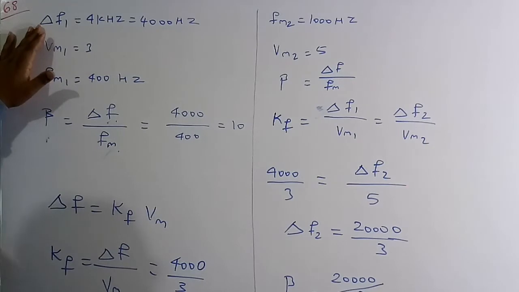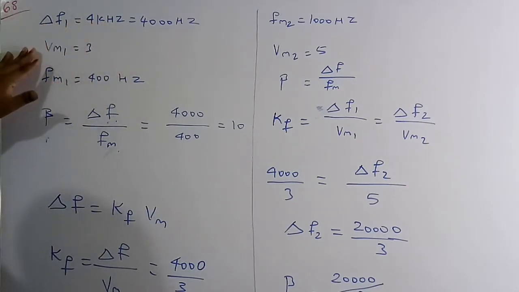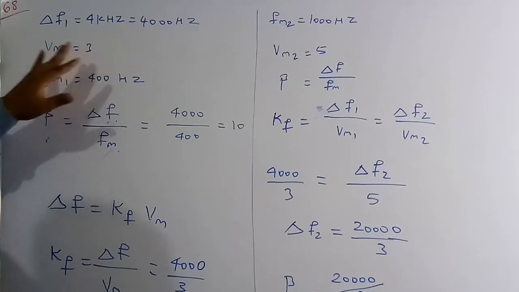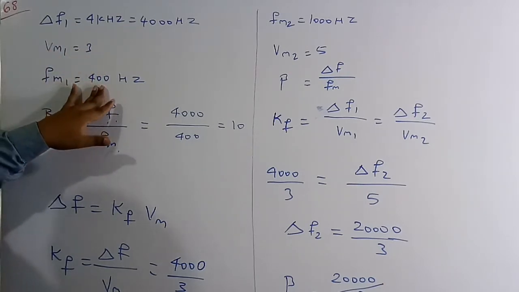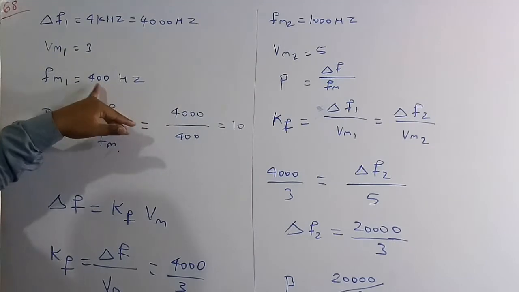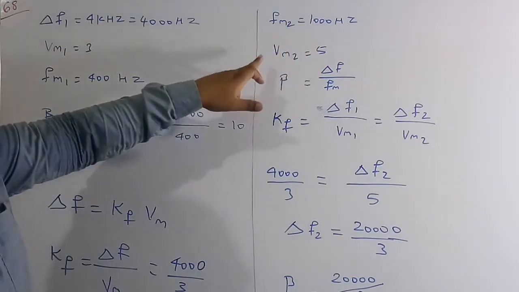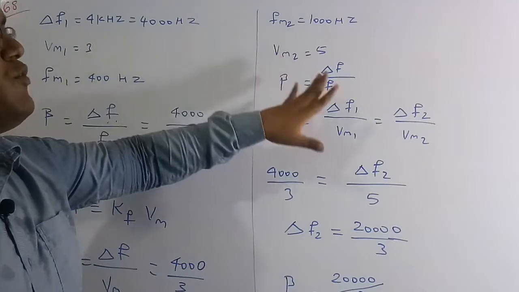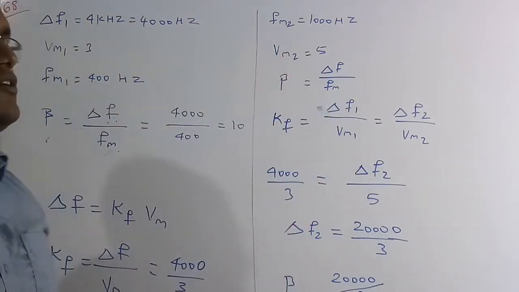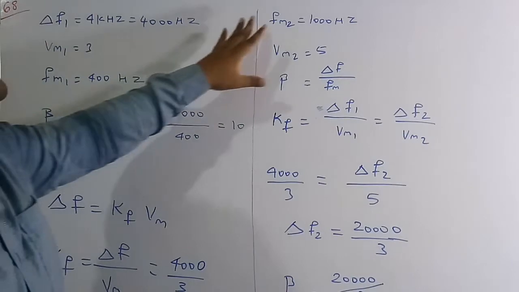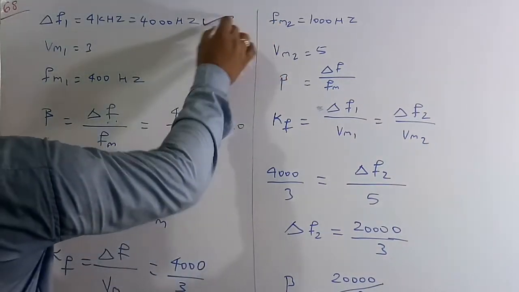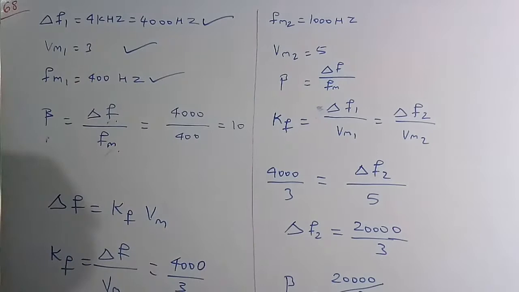So let's solve this numerical. In the question they have given that the frequency deviation is 4 kilohertz, the peak value of the message signal is 3 volt and the message signal frequency is 400 hertz. If this message signal frequency changes from 400 hertz to 1000 hertz and the peak value from 3 volt to 5 volt, then we need to figure out the change in the modulation index. This is the first case and this is the second case. These are the values given in the question. Based on these values, we need to find the modulation index in the first case and in the second case, and then figure out whether it is going to increase or decrease.